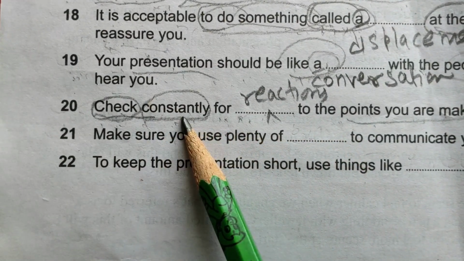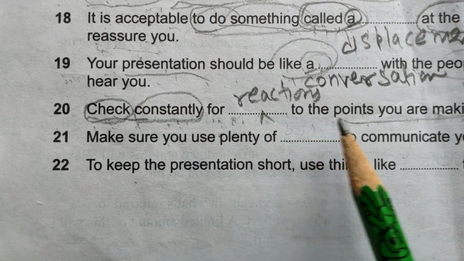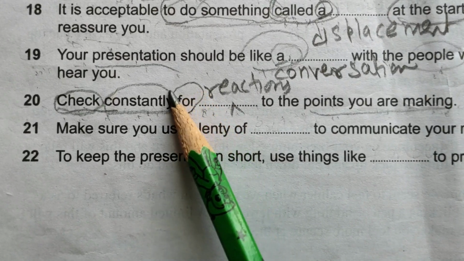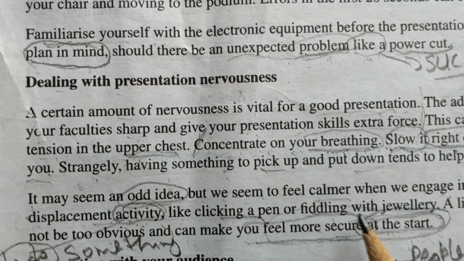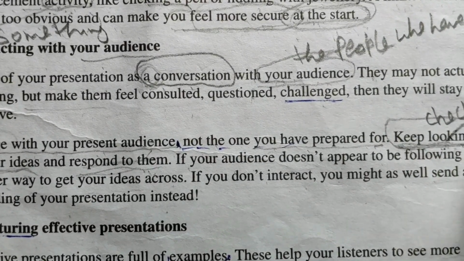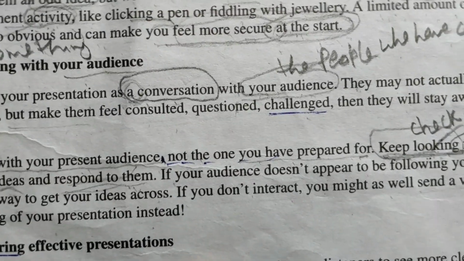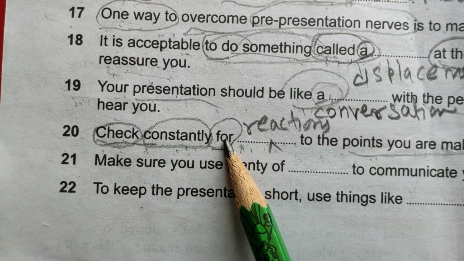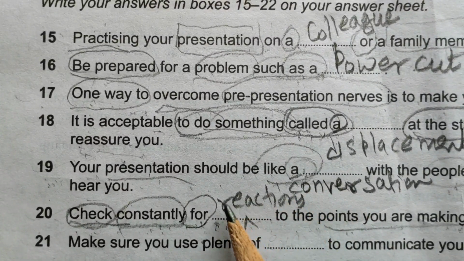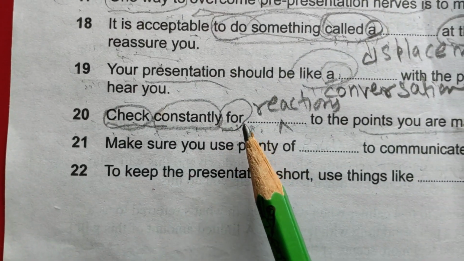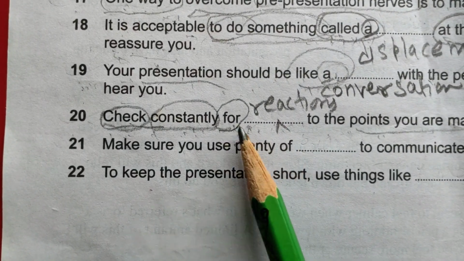Check constantly for reactions to the points you are making. Fine. For is also a helpful word in getting the answer. Here, keep looking for. You must mind the words before and after the blank also. Here I got the clue from a, and here I got the clue before the blank, for.